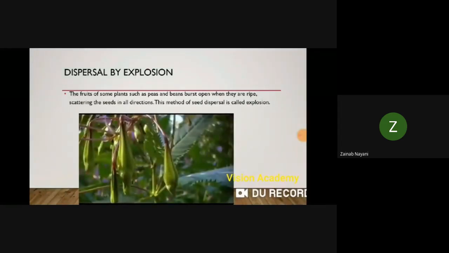So beta, this is all for our beta. Does it open by itself? Yes, it itself gets open. See, whenever it gets ripe, it will open by itself, and when it opens, whatever seeds are present inside, they will start moving from that place. Got it, beta?